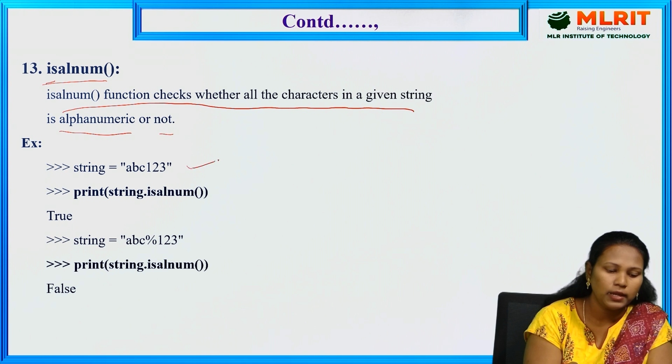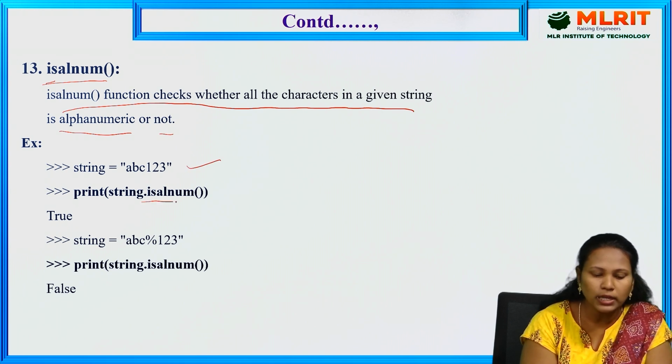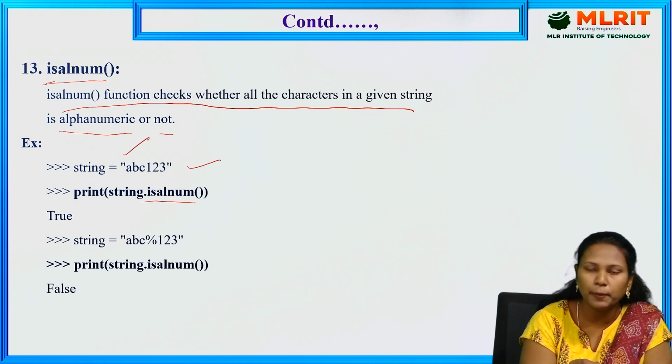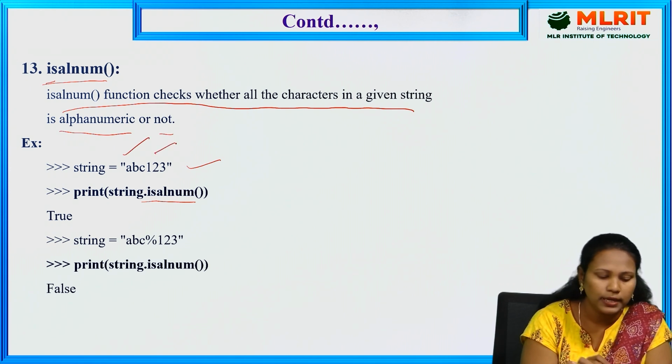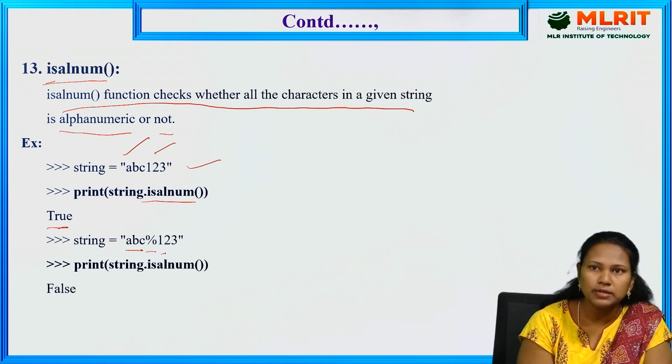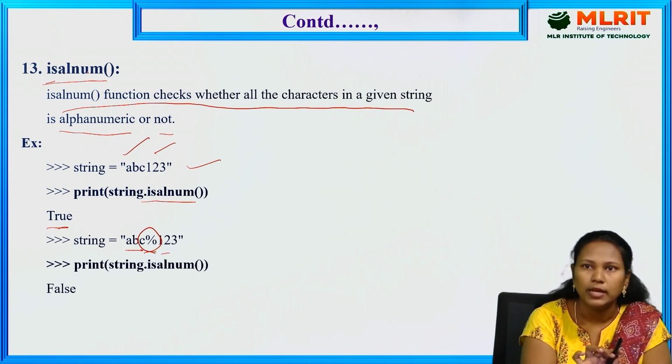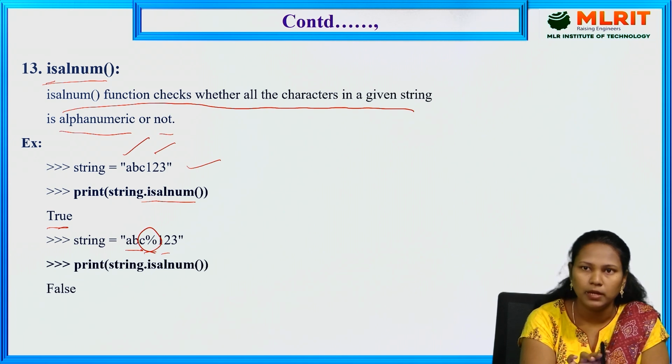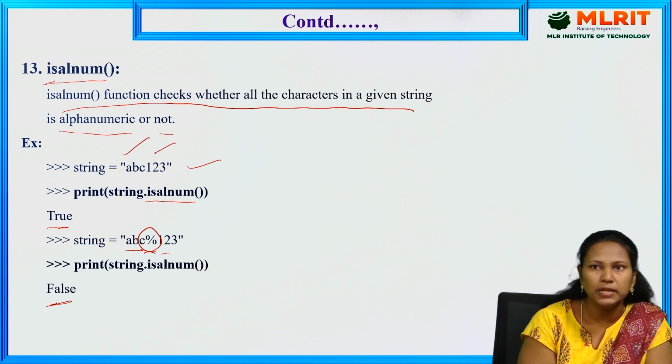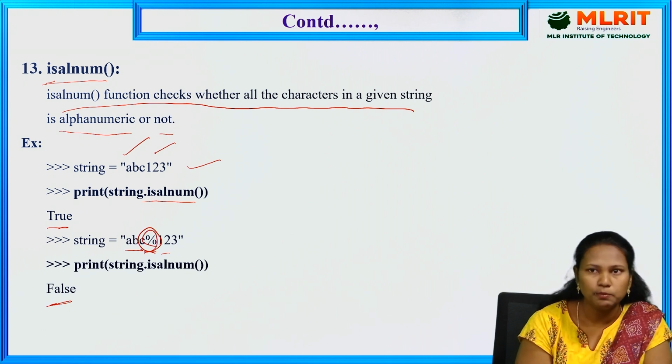One example: string is ABC123. Print of string dot isalnum. It contains alphabets and it contains numbers also, so it displays true. Again, ABC%123. A special character is there. isalnum means alphabets and numbers only. If it has any extra data, it displays false. The extra data is the modulus sign.